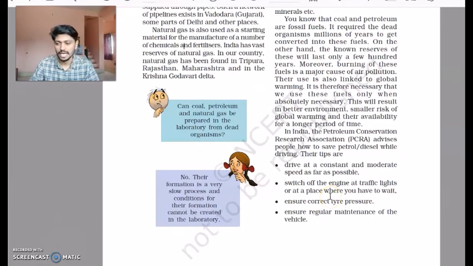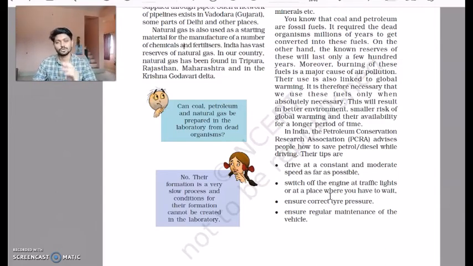Another such tip is to ensure that the tire pressures are correct. We get air filled in our wheels, so we should keep checking the amount of air pressure in our tires regularly, because if the tire pressure is less, we have to invest more energy or burn more petrol to move from one place to another.